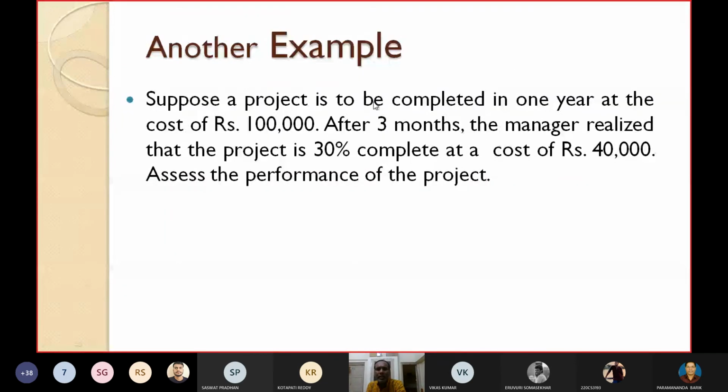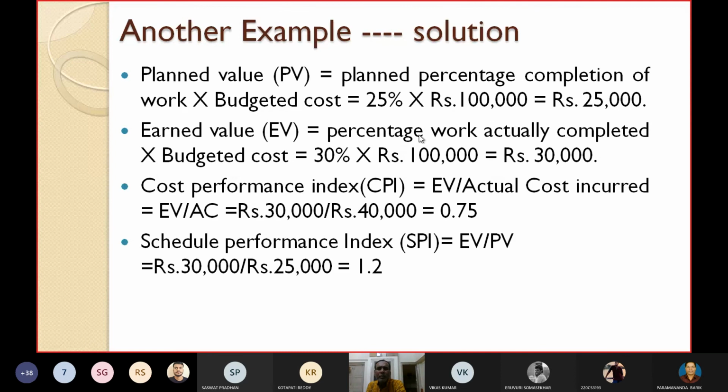You are saying 1 lakh. And when you are evaluating after 3 months, so 3 months is how much? Total months is 12 months because it is to be completed in 1 year. So 3 months means what? 25%. So 25% of 1 lakh is 25,000.